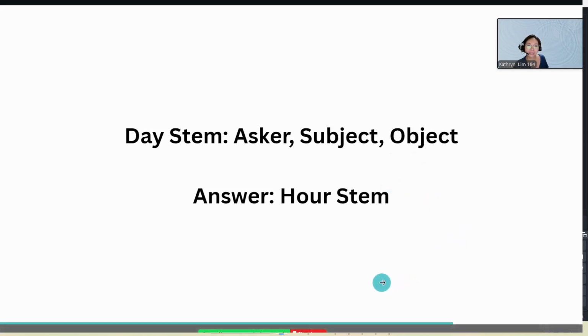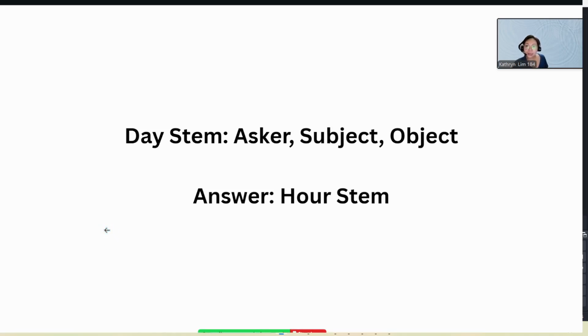So in lesson 3, you also start to learn to read the chart. First, we understand that when we ask questions, we look at the day stem. When we're trying to find the asker, subject, or object, we always look into the day stem.